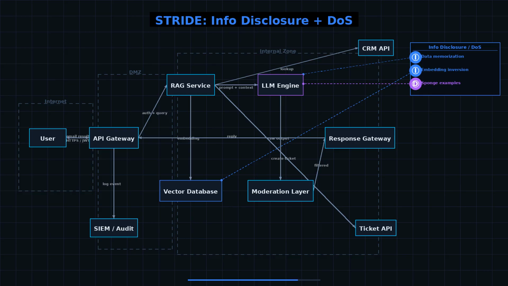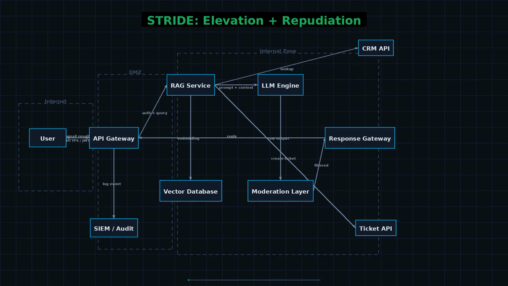Countermeasures. Differential privacy during training with epsilon less than 1, strict output filtering for PII patterns, adaptive rate limits with per-user compute budgets. Elevation of privilege.